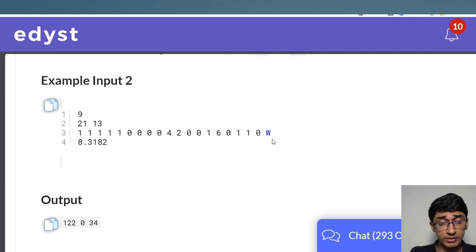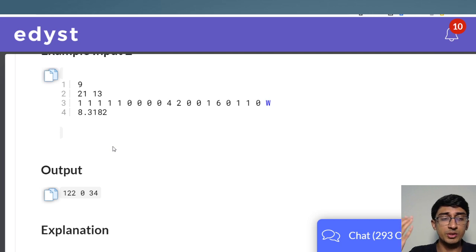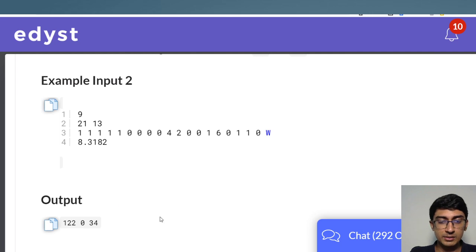So how do we go about solving this question? Just to give you perspective, this is the first question of last year's Code Beta. Many of the people got this as the first question, which already shows you that you need to think a little bit, but if you got the formula, then it won't really matter too much.